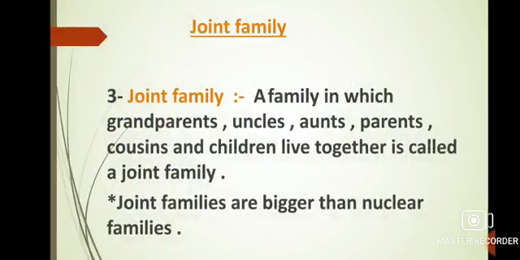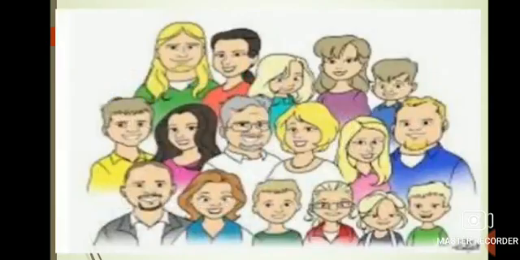Now, the next topic is joint family. A family in which grandparents, uncles, aunts, parents, cousins, and children live together is called a joint family. Joint families are bigger than nuclear families. A joint family has grandparents, parents, their brothers, sisters, and children all living together in the same house. This is the biggest type of family. In this picture, you can see the image of a joint family.